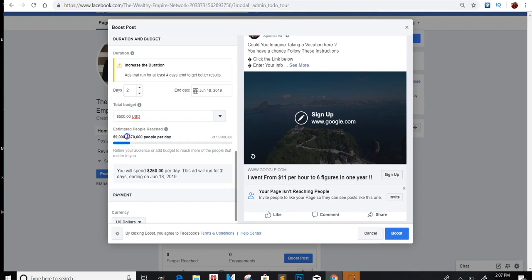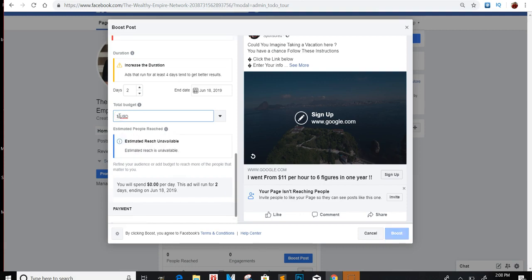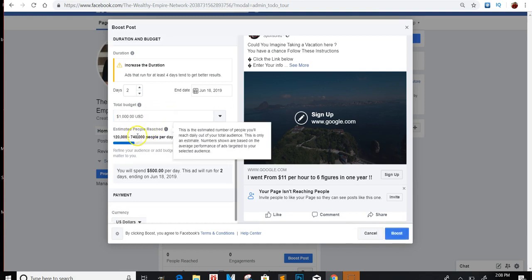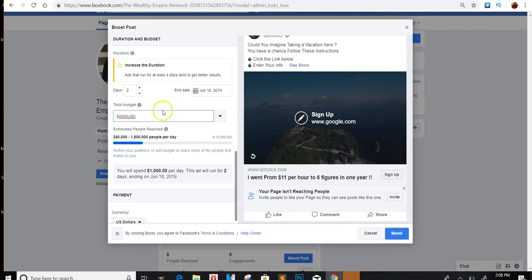As you can see, we reach way more people. And if the $500 is starting to kill it, then we can scale that to $1,000. If the $1,000 is doing good, we scale it to $2,000, and that's how you get tons and tons of people engaging with your content.